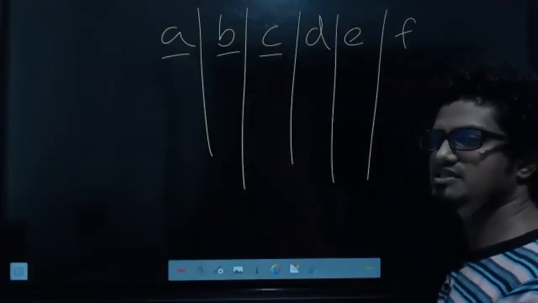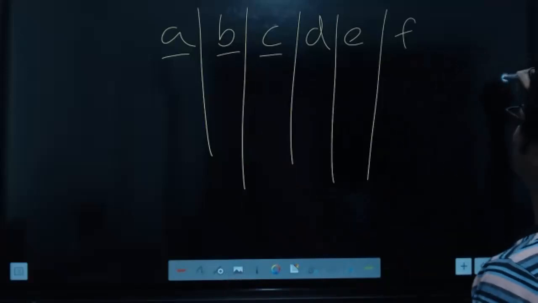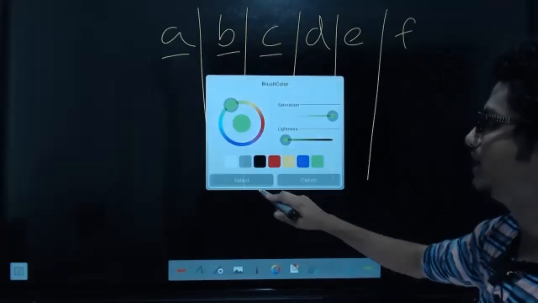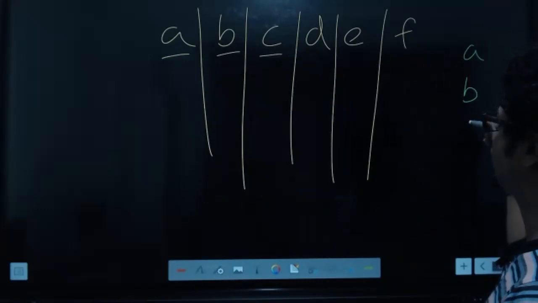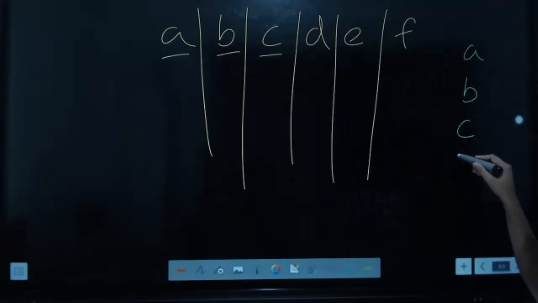Can there be a partial dependence in this table? Yes or no? Yes. Okay. What are the partial dependencies that you can identify? A particular column can depend only on A, that is one. Only on B, that's another one. Only on C, that's another one. But that's not all. What is it?